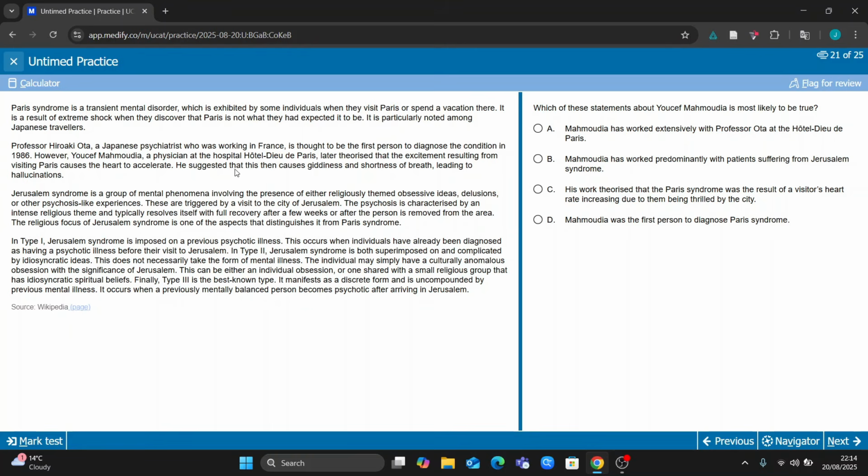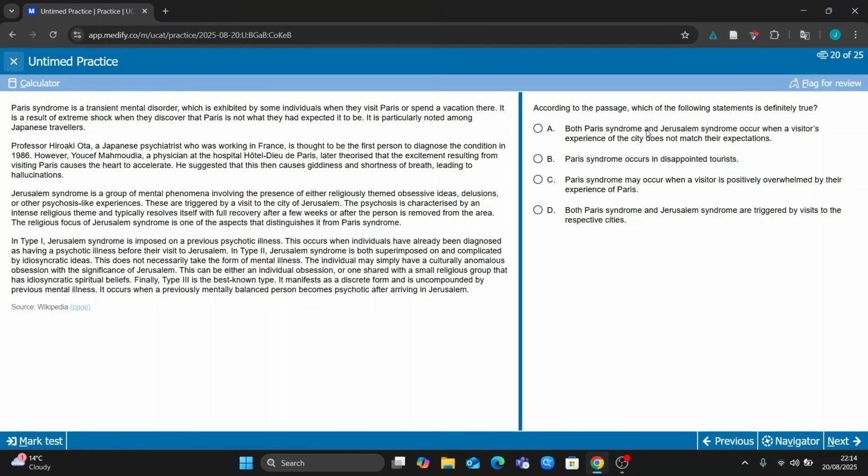And then, theoretical excitement resulting from first cause hard to accelerate. This causes goodness shortness, leading to hallucination. Has worked extensively as a result of... resulted from... so first person diagnosed condition analysis. So this is wrong. This is probably going to be wrong. Has worked extensively with OTA. So that's probably this one. I mean, we kind of read that from what you said here. Okay. And then hopefully from that information, maybe you can think about some of the others.